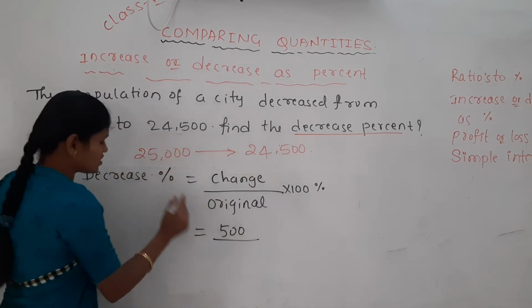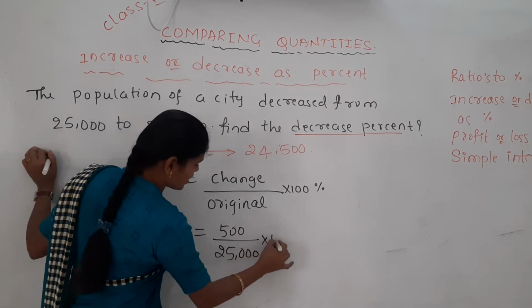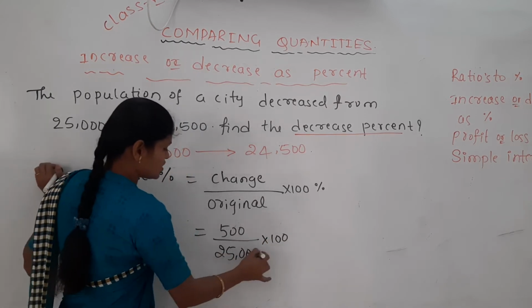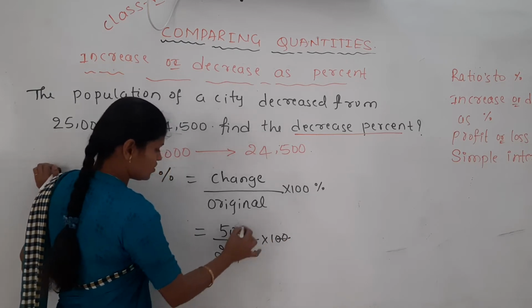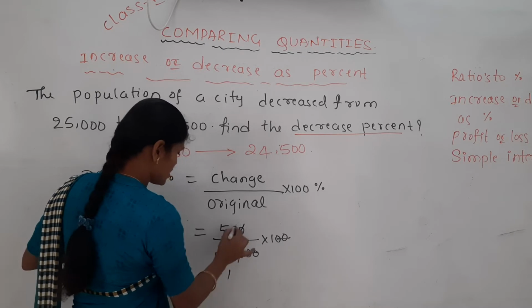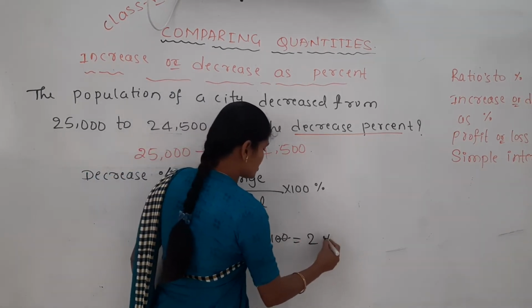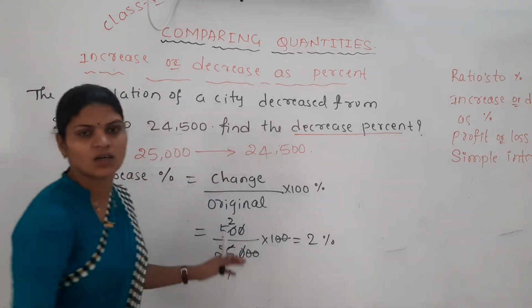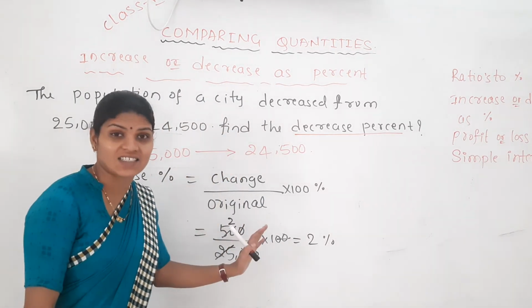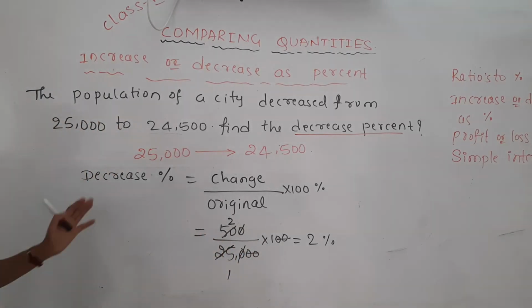Originally it was 25,000, multiplied by 100. So the zeros get cancelled, remaining 25 into 1, which is 25, so 2. By how much percent did it decrease? By 2%. The population of the city decreased by 2%.